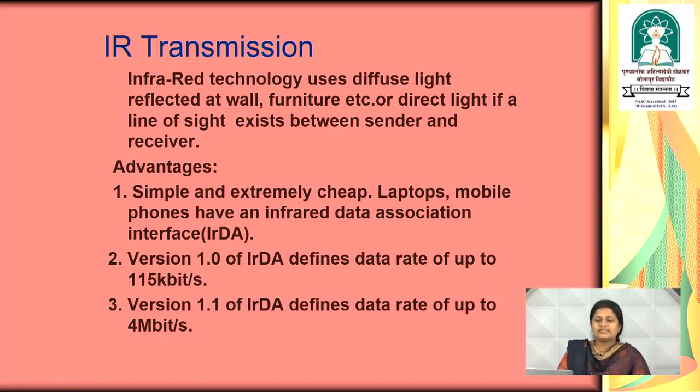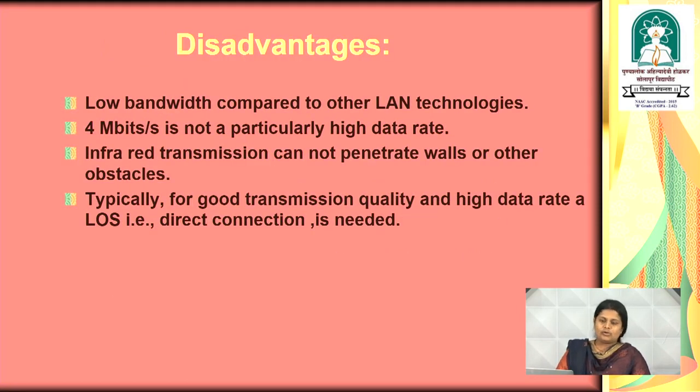We have seen the advantages of infrared transmission technology, so what are the drawbacks of IR technology? It has low bandwidth as compared to other LAN technologies. 4 Mbps is not a particularly high data rate, and infrared data transmission cannot penetrate any type of obstacle. The obstacles may be walls, furniture, any type of obstacles. And typically, for good transmission quality and high data rate, line of sight communication is required between sender and receiver.